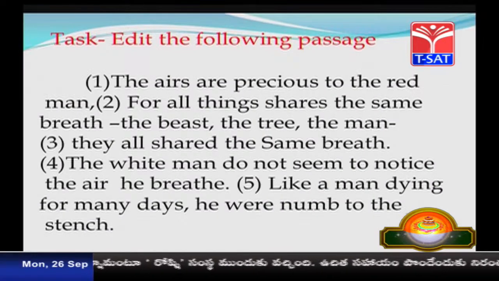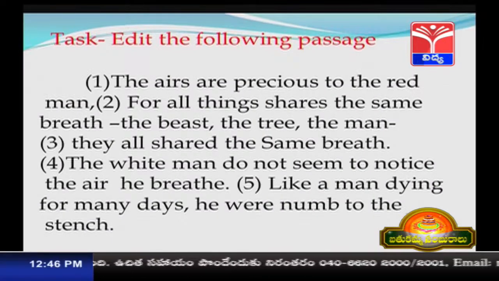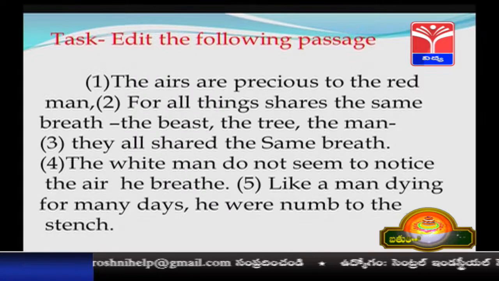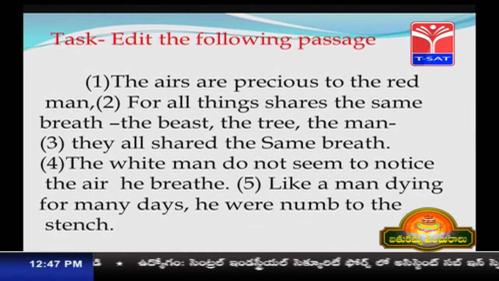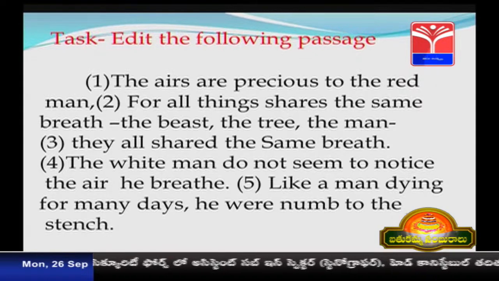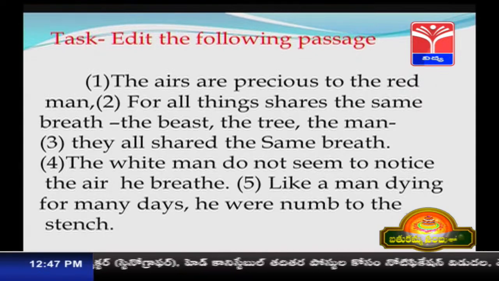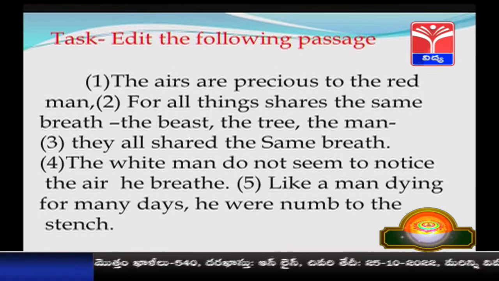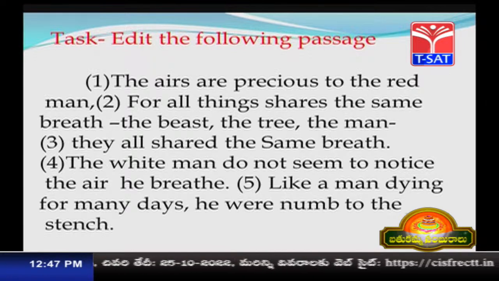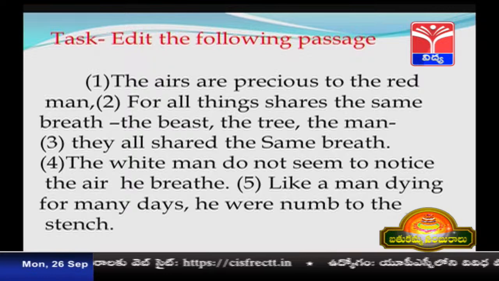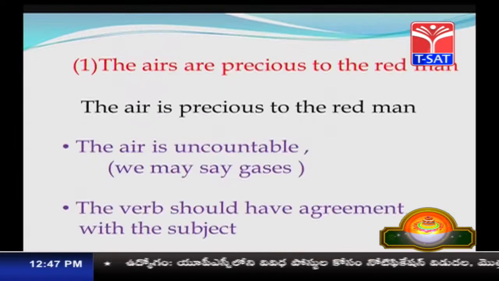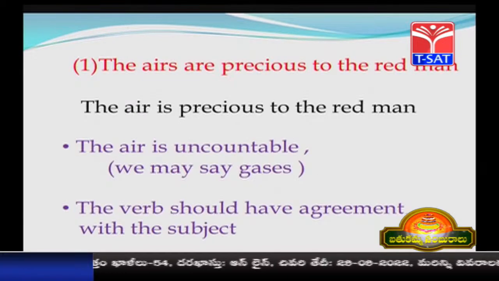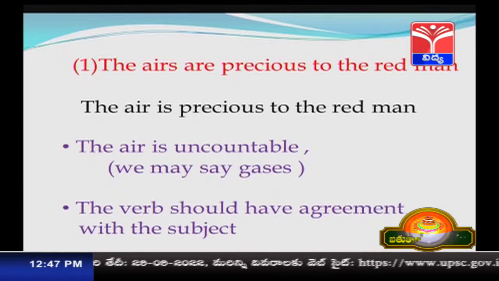We can see that some sentences are numbered and each numbered sentence has errors. We will have to see the errors in terms of tenses and we have to correct them. Let us look at the first sentence. The heirs are precious to the red man. It is wrong, and it should be said as the heir is precious to the red man.